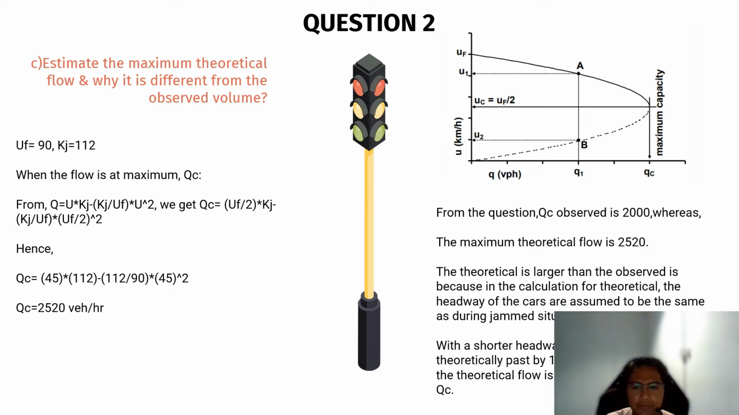So we get the Qc, which is equal to 2520 vehicles per hour. And from the question, Qc observed is 2000, whereas the maximum theoretical flow is 2520. The theoretical is larger than the observed because in the calculation for theoretical, the headway of the cars are assumed to be the same as during jam situation. With a shorter headway, more cars are able to theoretically pass by one point on the road. Hence, the theoretical flow is larger than the observed Qc.